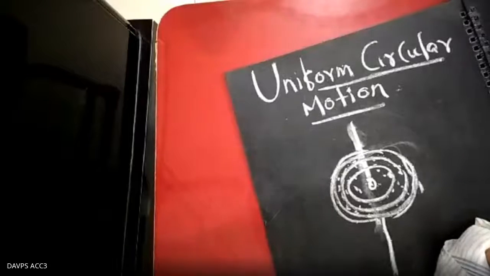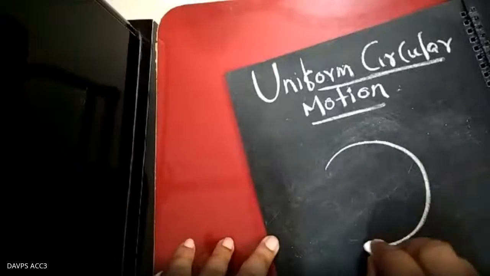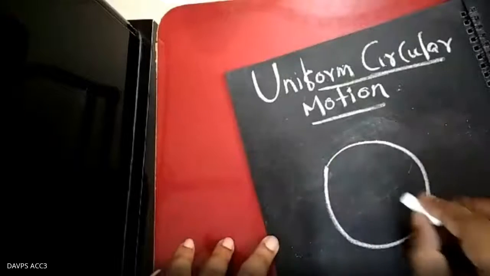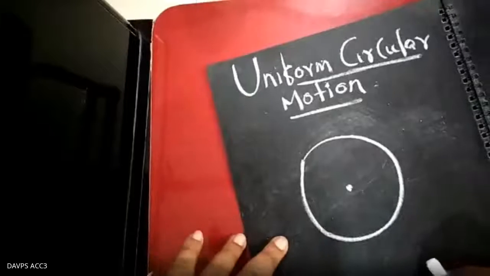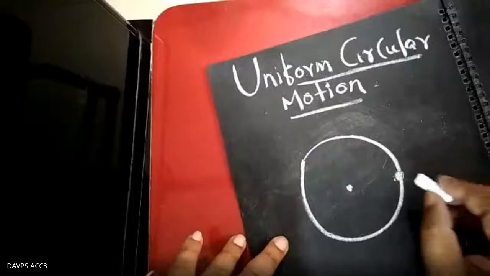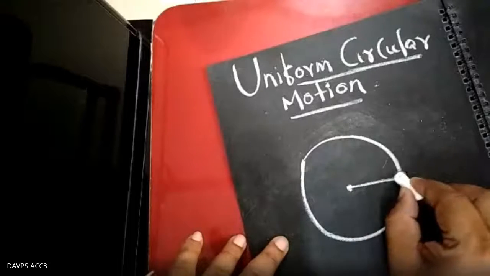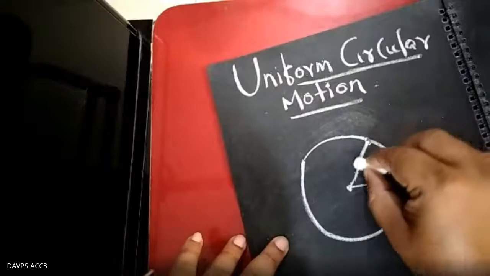So which type of motion is called circular motion? You must have drawn a circle. Suppose the particle is moving like that. This path is the circular motion, and this is the center. This is the position of the particle, and this is the distance. This is another position of the particle, and there is the distance.